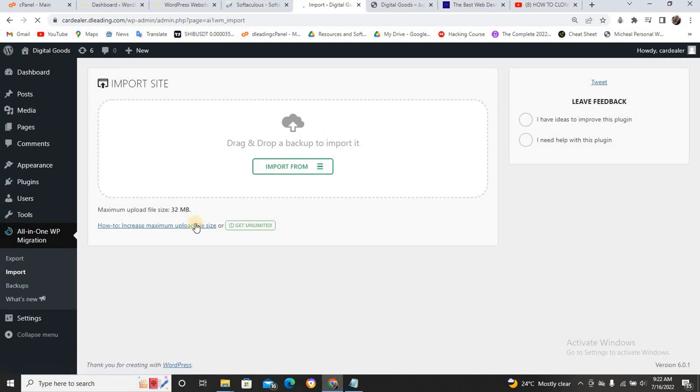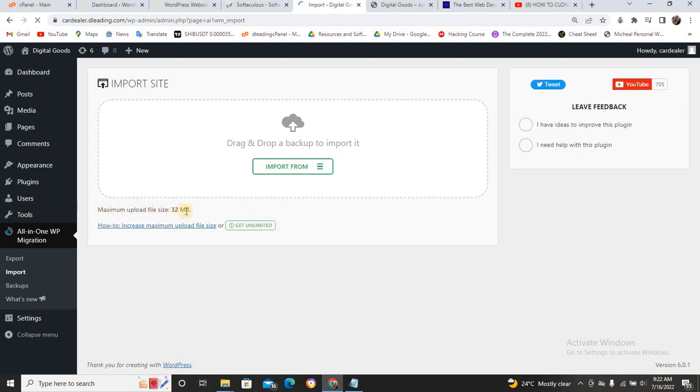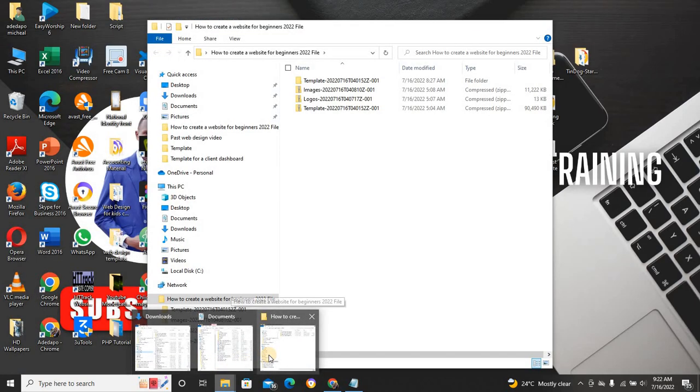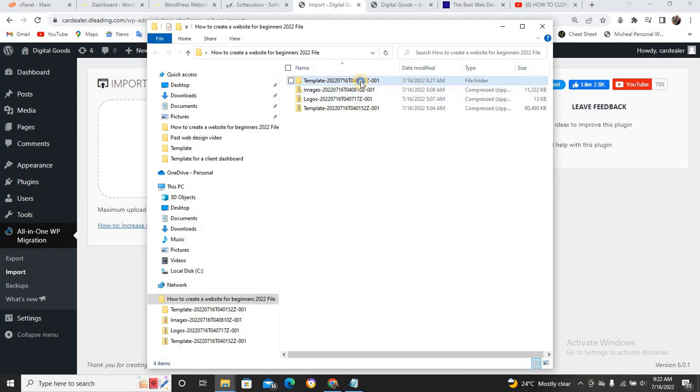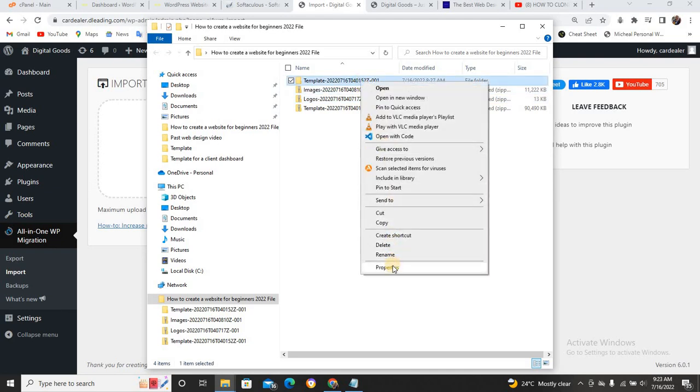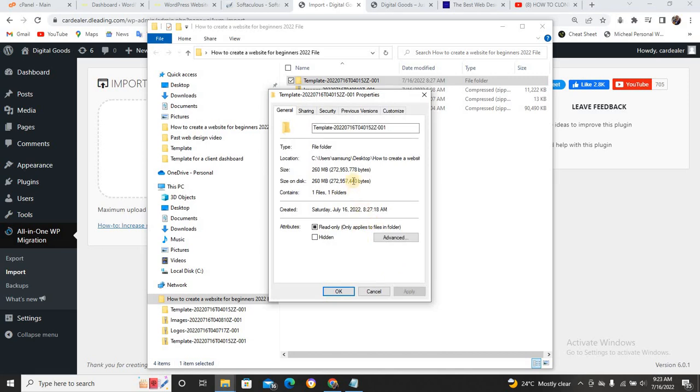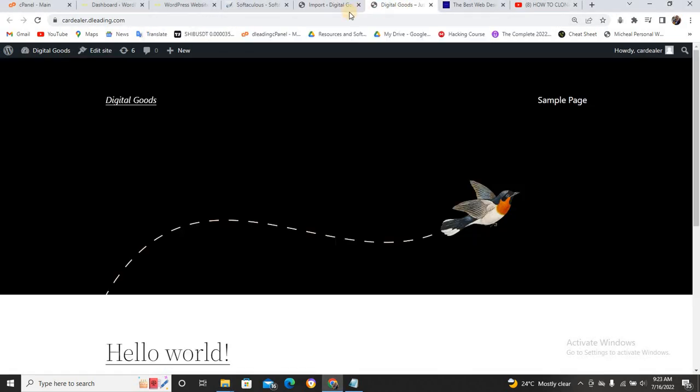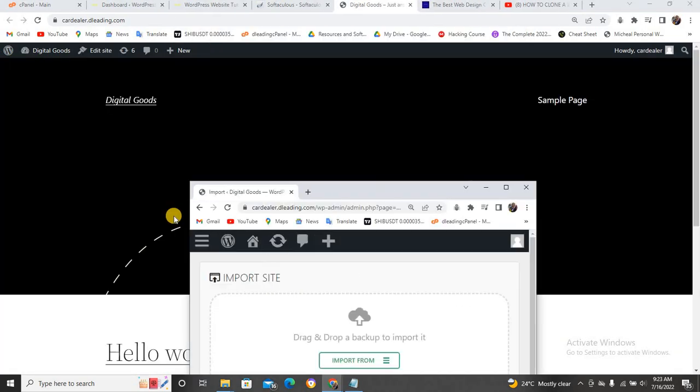Now, once you click on import, it's going to tell you to import the file. But don't forget, look at what is showing us here. It says the maximum upload file size is 32 megabytes. And the template I want to give you, let me show you the properties. It's around 260 megabytes. And the maximum file we can upload is what? It is 32 MB.